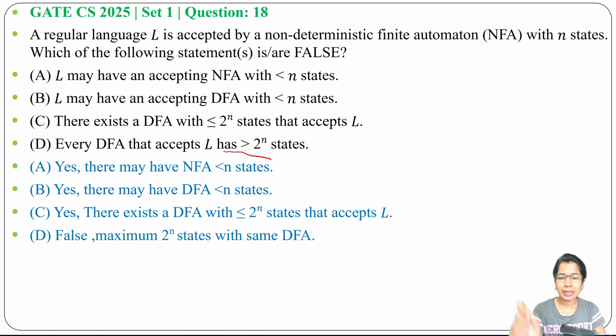And in the question it is asking which statement is false. So the answer will be option D. Every DFA that accepts L has greater than 2^n states. This is false. It can have a maximum of 2^n states, less than or equal to 2^n states.